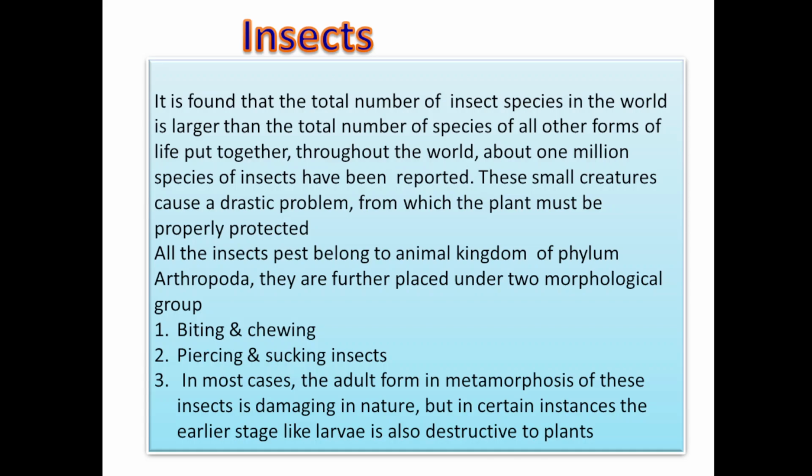In most cases, the adult form in metamorphosis of these insects is damaging in nature. Metamorphosis means the changes in the structure and body of an insect due to cell growth and differentiation. So adults in the metamorphosis form cause more damage to the plant, but in certain instances the earlier stage like larvae is also destructive to the plants.